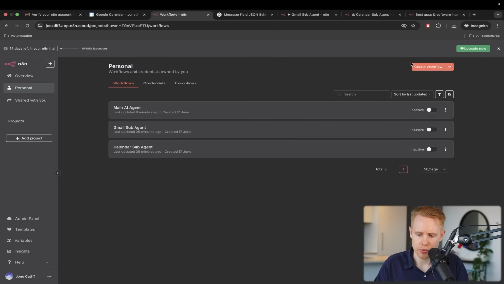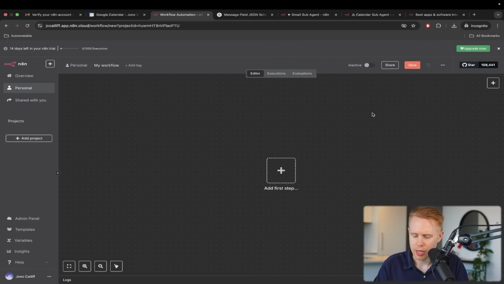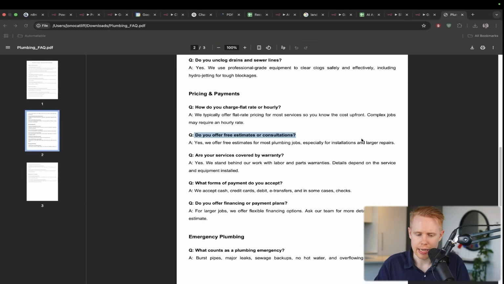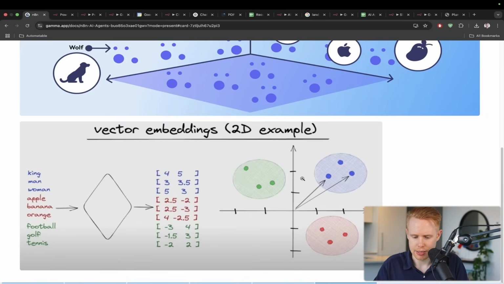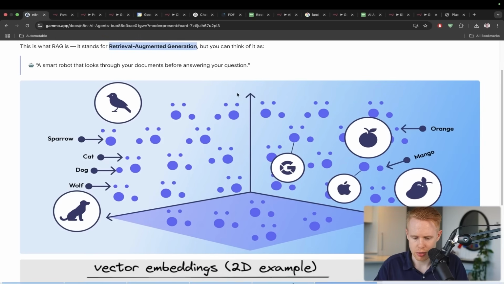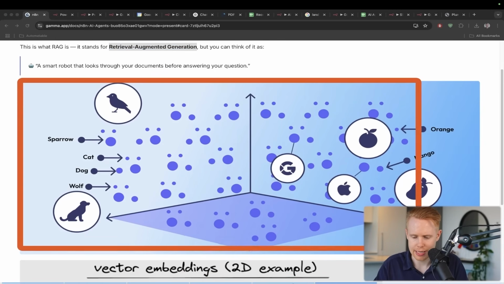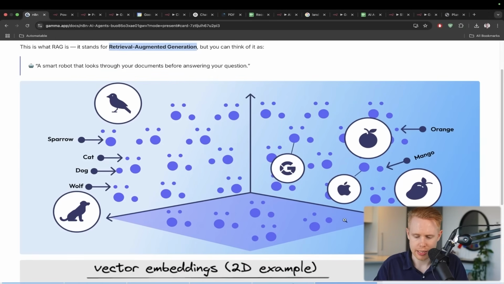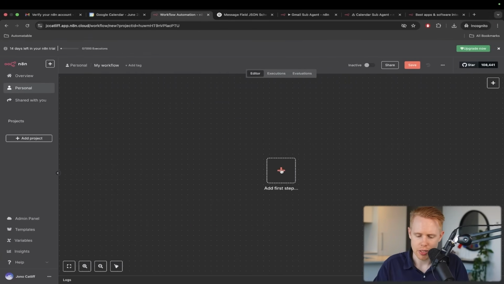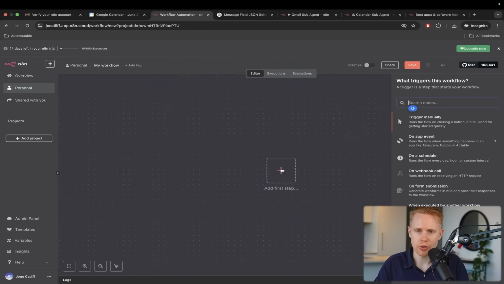We're going to go ahead and create a new workflow. There's two parts to this. The first part is that we actually need to insert data into our vector database. And again, the vector database is kind of this three-dimensional sphere where we add data into it. And then the second part is we need to actually retrieve data out of it. So we're going to start by adding data into this.